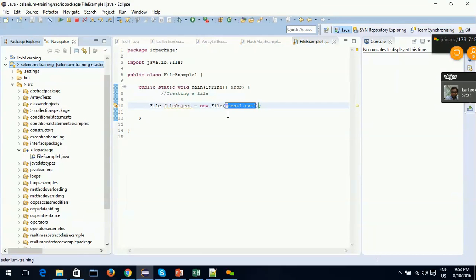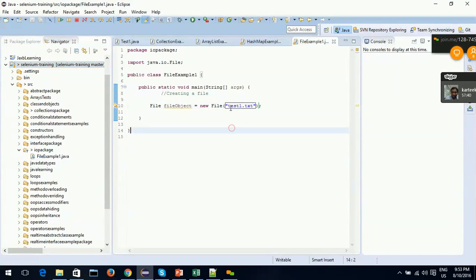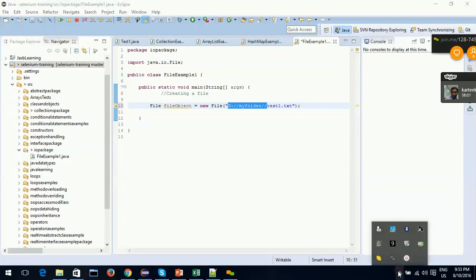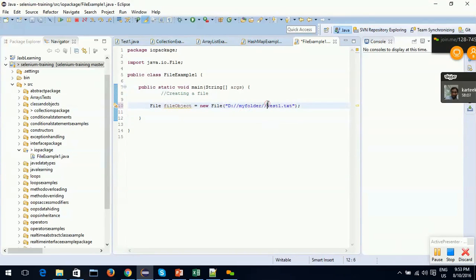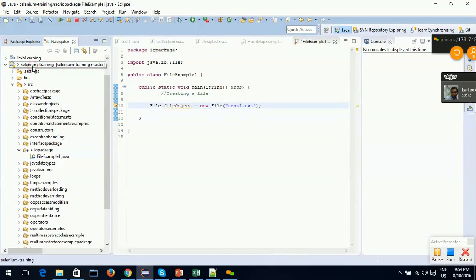If I give something like D: my folder, the file test1.txt gets created at that location. I will just give test1.txt, so it will get created in the parent directory of this project.